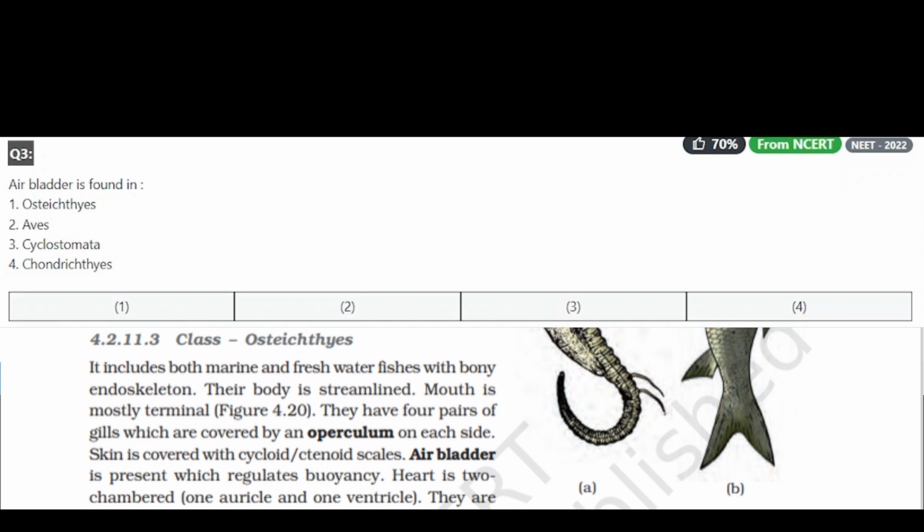Chondrichthyes animals need to swim continuously for keeping them afloat, otherwise they will sink. There are two near comparable options given, Osteichthyes and Chondrichthyes. The right option is Osteichthyes. You can see where exactly it is mentioned in the NCERT book in the video. So right option is 1.